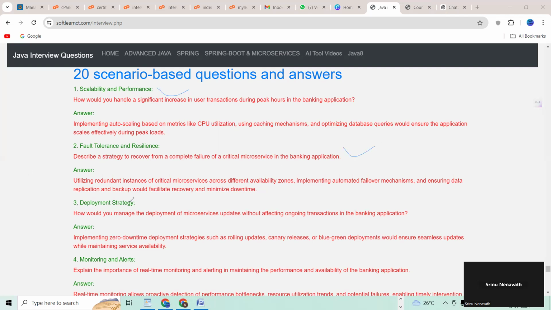And the next question, deployment strategy. How would you manage the deployment of microservice updates without affecting ongoing transactions in the banking application? Okay, this is a very important question, guys.